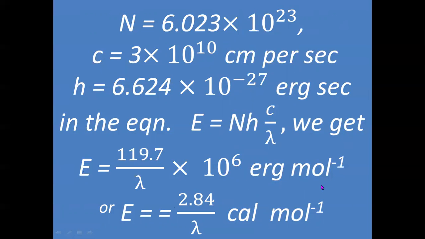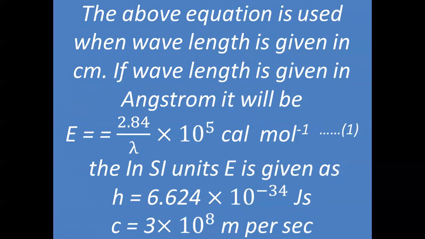Now, if energy is expressed in units of calories per mole, this will be energy is equal to 2.84 by lambda. The meaning of this is, if we know the value of lambda, we can know the energy of radiations. That means if we know the wavelength of radiations absorbed, then we can calculate the energy which is absorbed by the material or substance present in the solution.